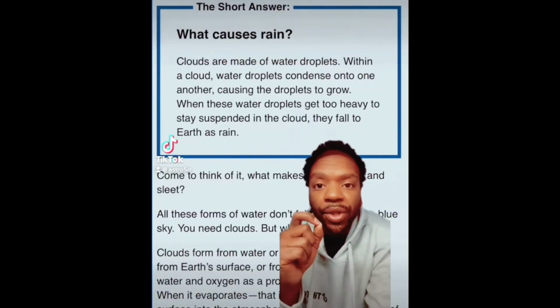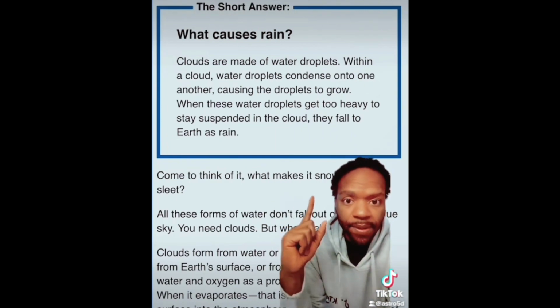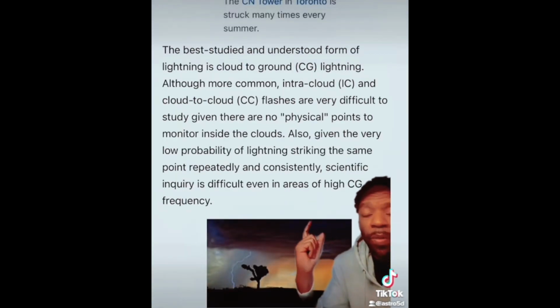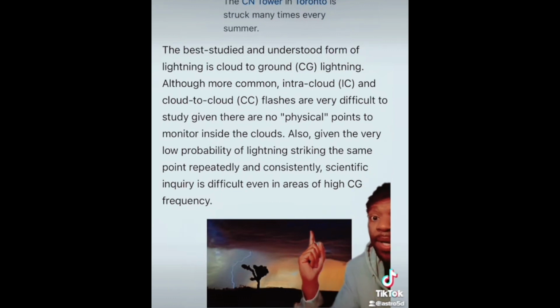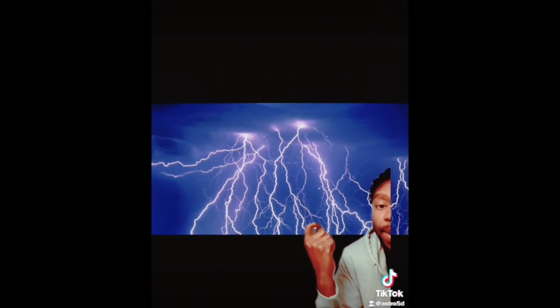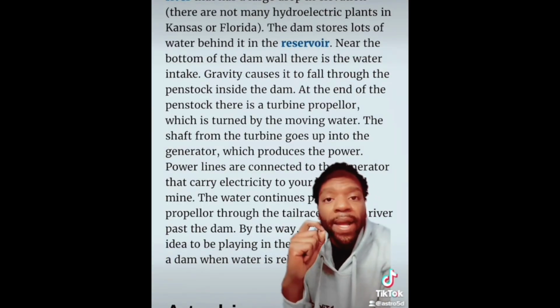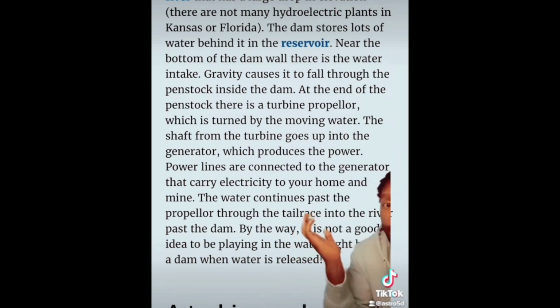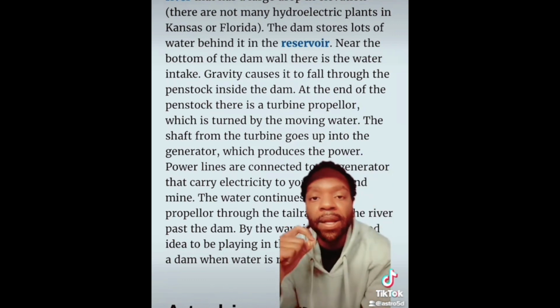Okay, so before I let you go, I have one more point. If clouds are made up of water droplets, and lightning comes from clouds, supposedly, even though there are no physical points to monitor inside the clouds, the question is, can water produce electricity? The answer is yes, with hydroelectric power. But the way a hydroelectric plant works, for example, is by a turbine propeller. Falling rainwater moves that turbine propeller, in turn creating electricity.